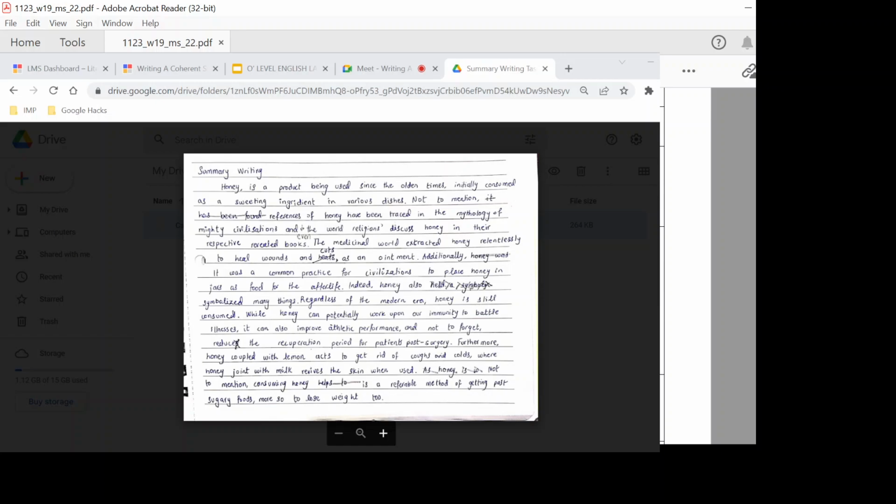The next point is honey is used for medicinal or medical or therapeutic purposes. You're free to use the examples by Egyptians, Chinese, or Greeks and Romans. It's optional. If the examples of countries, peoples are given, it must be all four. So if a child is writing just two countries and skips the other two, it would not make sense. So keep in mind when you practice more and you check your mark schemes to compare your answers, you would see there are certain rules that you must follow. If the child has decided to write two countries' names and skips the other two, then it would not be okay.